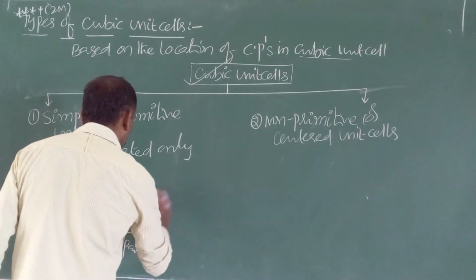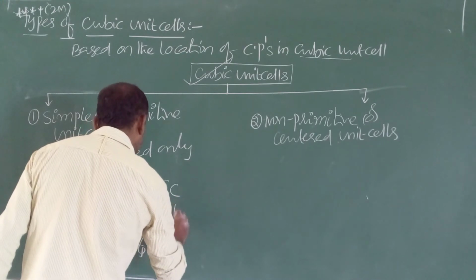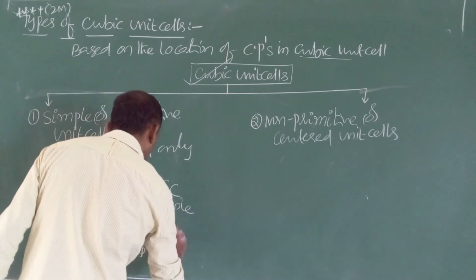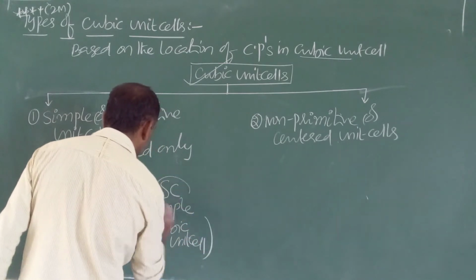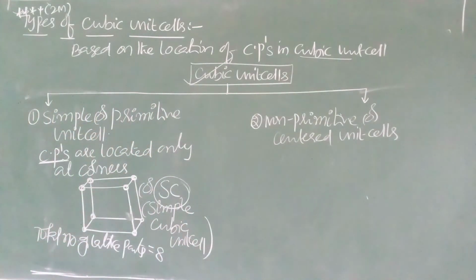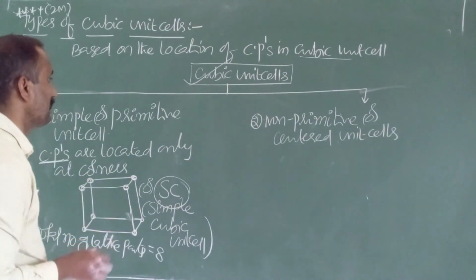Short form, it is also known as SC unit cell. SC means simple cubic unit cell. Short form also should be known. Simple cubic unit cell means constituent particles located only at corners.